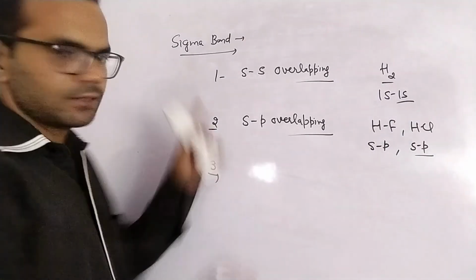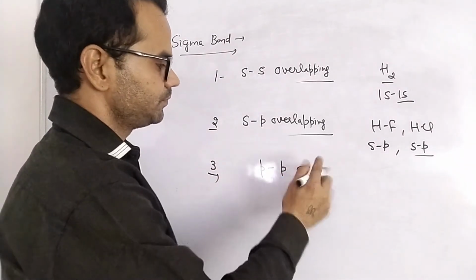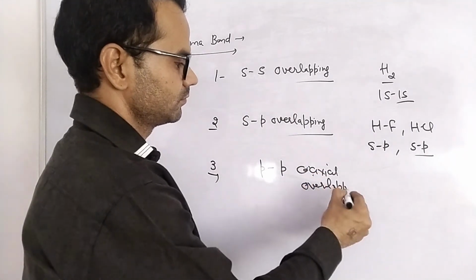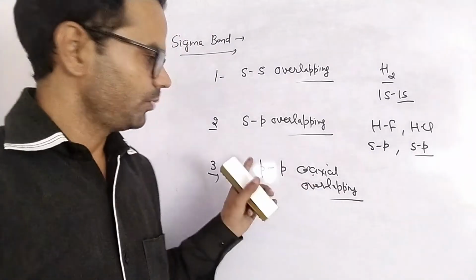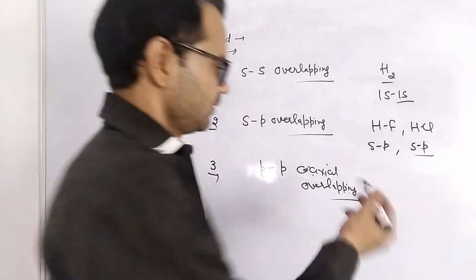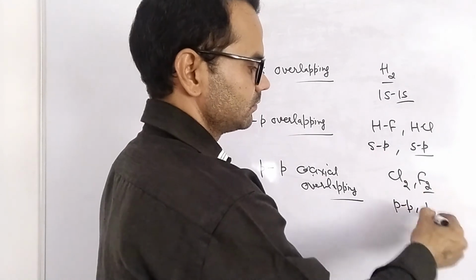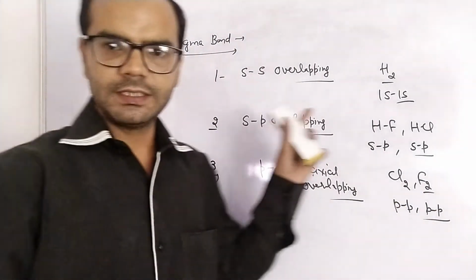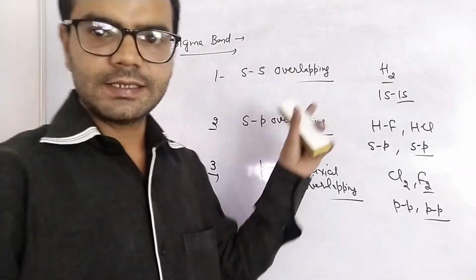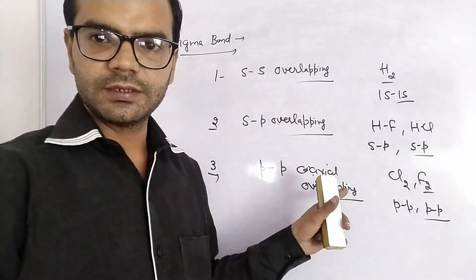Third, sigma bond can be formed by pp coaxial overlapping on same axis. Example, we can see Cl2, F2. In all these conditions, sigma bond will form. And sigma bond has independent existence, but pi bond is formed after coaxial overlapping, right?